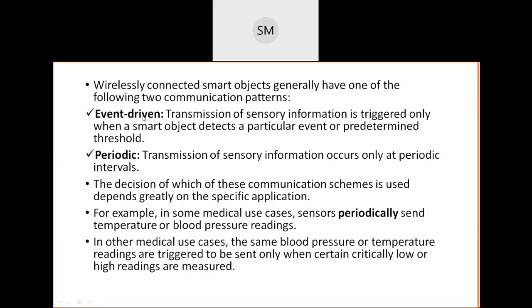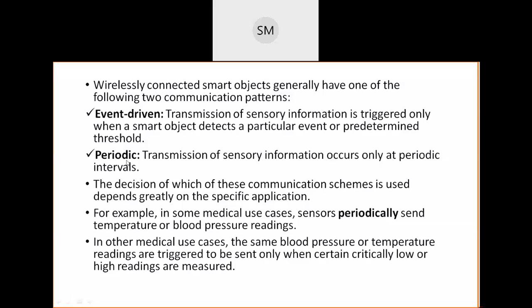It means that something should happen there, some problem or issue should arise, and only then do they start a communication. That is called event driven. The second one is periodic. There is no problem and no issue, but for our safer side, every 1 hour or every 2 hours, we send the data from one smart object to another smart object, that is, from one sensor to an actuator or to another sensor.